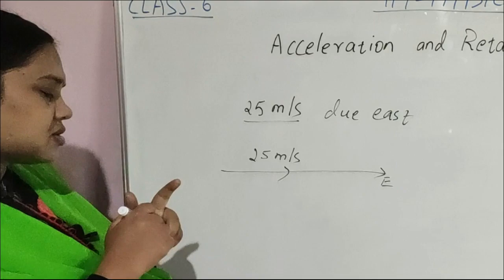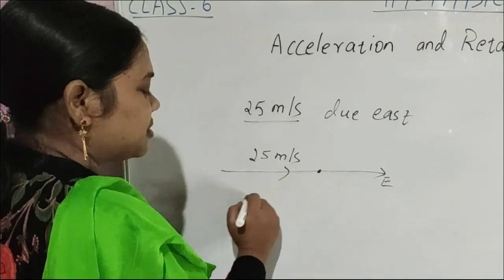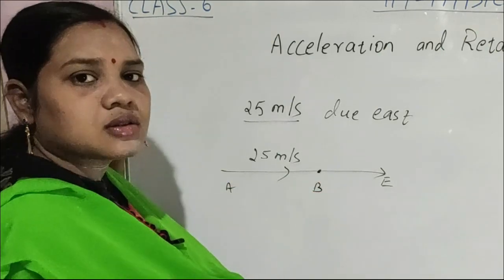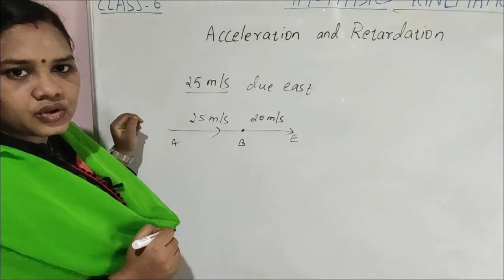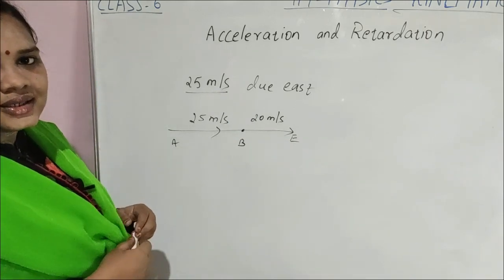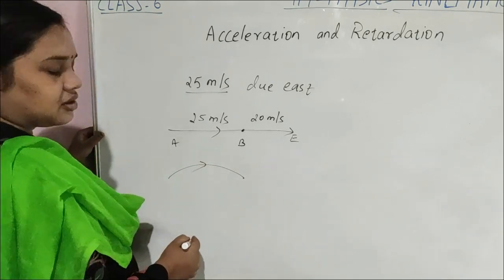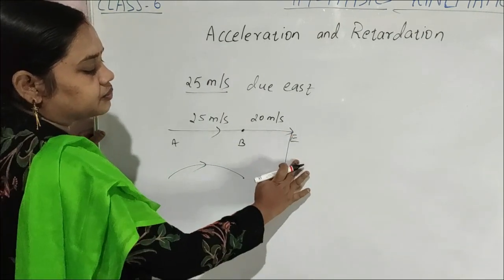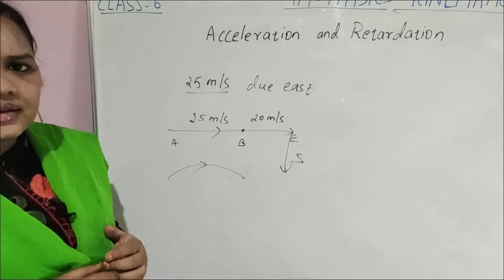After covering some distance, suppose the crowd is more, so he slows down. Suppose his speed decreased to 20 meter per second. Here the velocity decreased. Sometimes he changes direction, going east and now coming to the south direction.